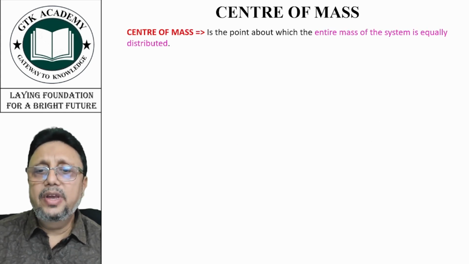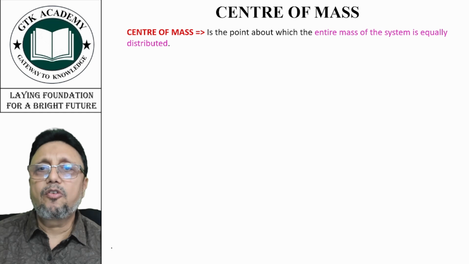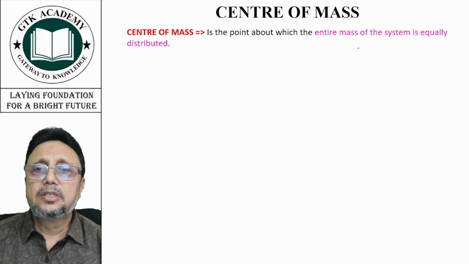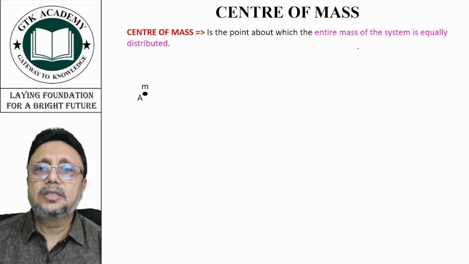Now, what we had discussed about center of mass few slides back, it is a point about which the entire mass of the system is equally distributed. Suppose we have 2 point masses at A and B, both having mass m.